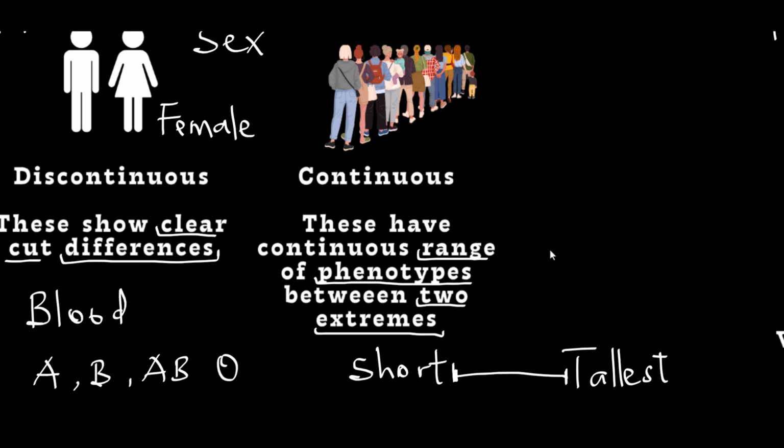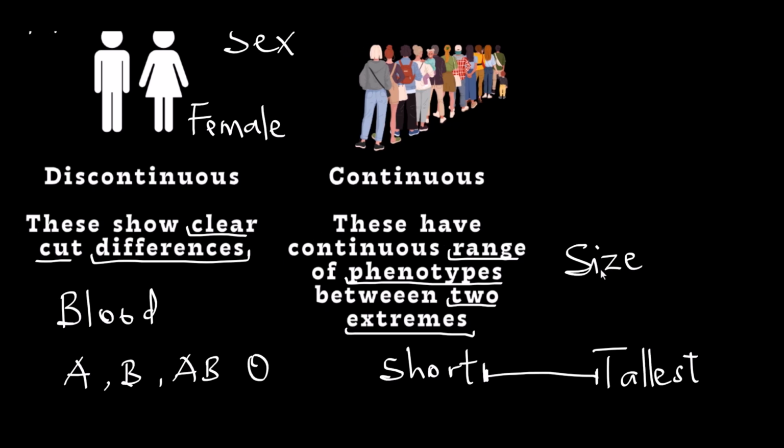Another example will be our body size. We have people that are very slim and others that are extremely fat or very fat. And then we have this group of people who also exist between these two extremes. So in comparison, the main difference between discontinuous and continuous variation is all about the existence of clear-cut difference or not.